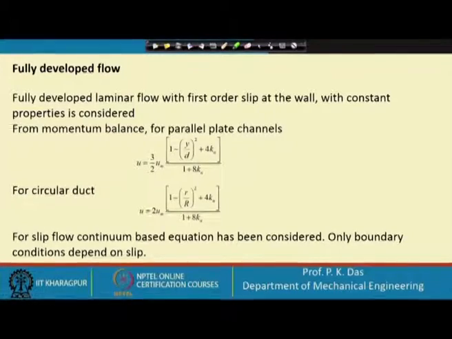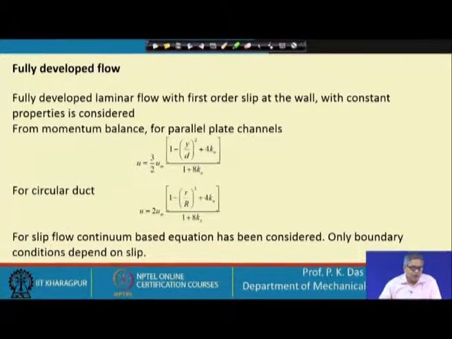Here I have given two equations for fully developed flow. Fully developed laminar flow with first order slip at the wall, with constant properties, is considered. From momentum balance for a parallel plate channel, we get u is equal to 3 by 2 u m, times 1 minus y by d whole square plus 4 k n, divided by 1 plus 8 k n, upon 1 plus 8 k n.